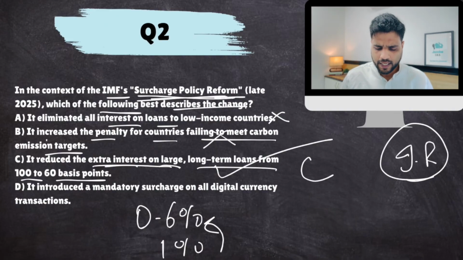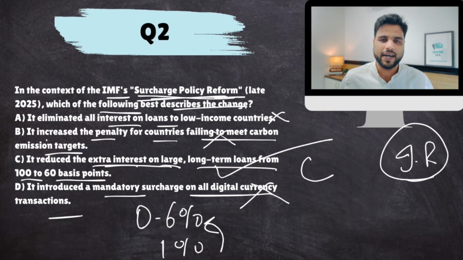Clear? C. It introduced a mandatory surcharge on all digital currency transactions. That this is not IMF's mandate. IMF does not have power over this. Okay. So the answer would come out to be C.